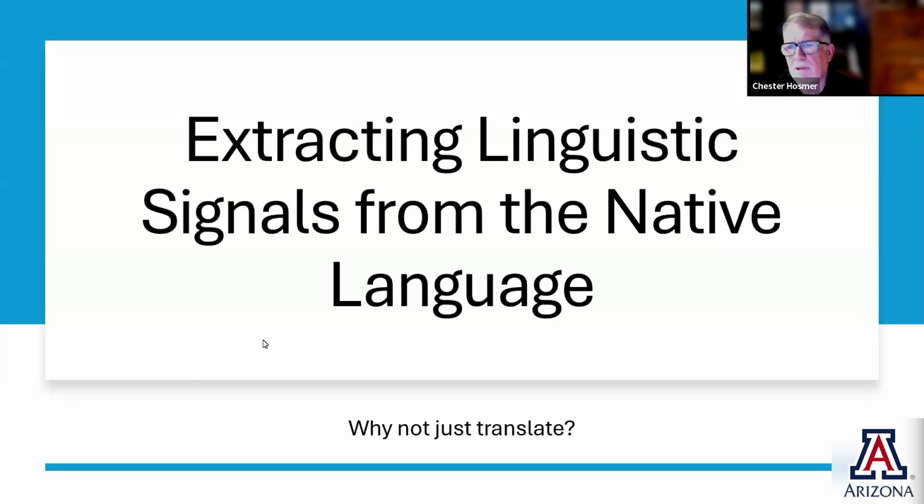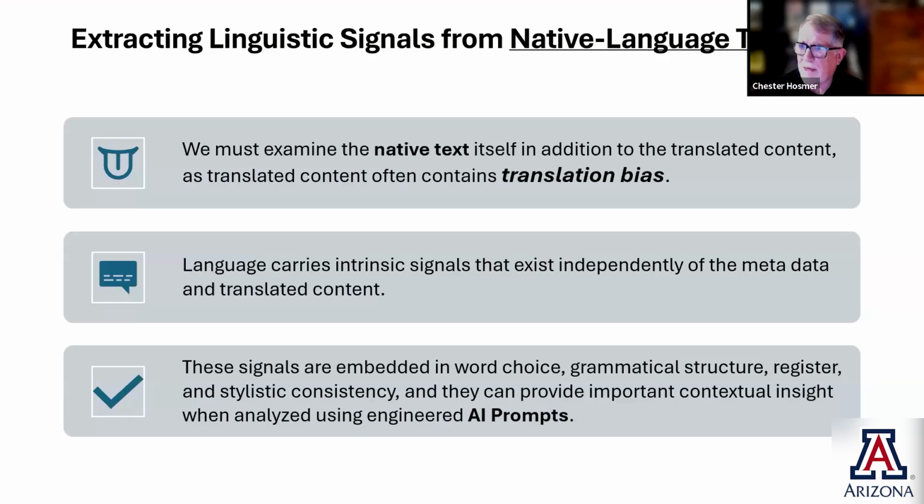So let's talk about why we'd want to do that. We must examine the native text itself in addition to the translated content, as translated content often contains translation bias. So let me give you the simplest example of translation bias. In certain cultures, if a person was identified in the article as a doctor, it's assumed he's a man. If it's a nurse, it's assumed it's a woman. Obviously, that's incorrect, right? So these translation biases have to be overcome. So we want to look at the native text and basically draw our own conclusions from those. Also, language carries intrinsic signals that exist independently of the metadata and the translated content. So we want to examine those as well.